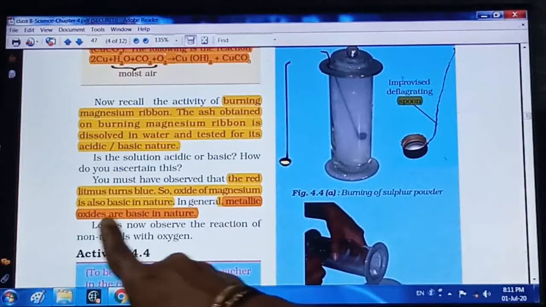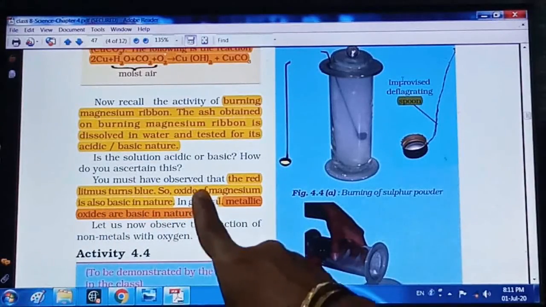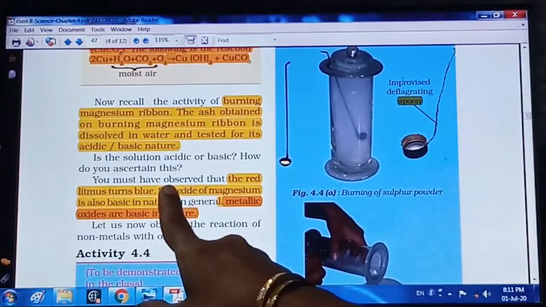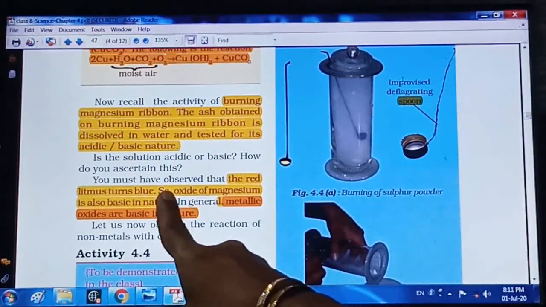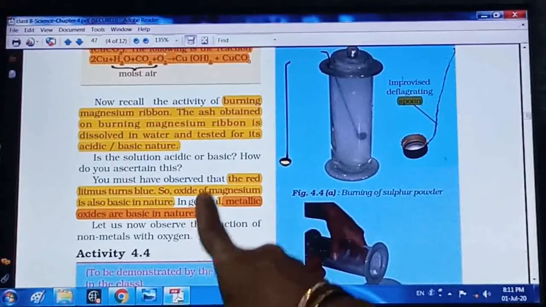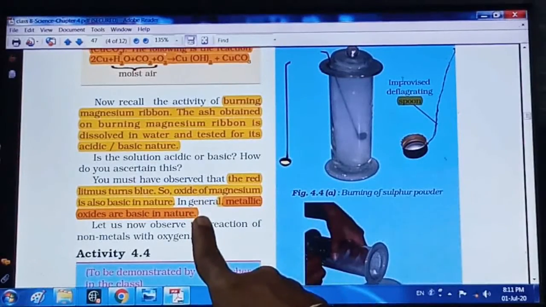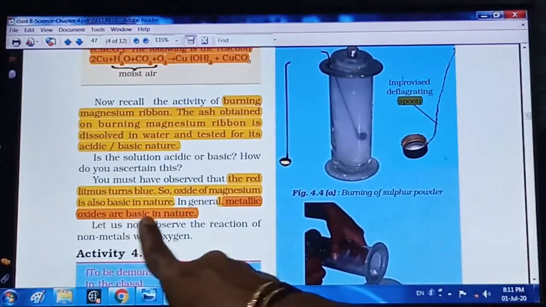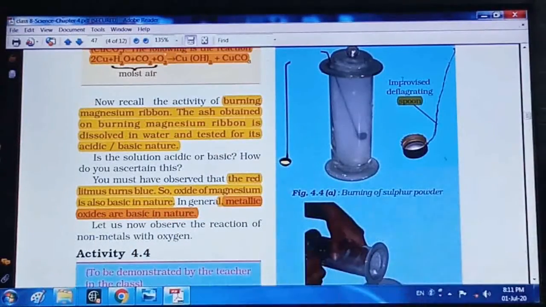All the metallic oxides are basic in nature. So it is not limited to magnesium or iron or copper. This is applicable to each and every metal oxide, right? So metallic oxides are basic in nature, right?